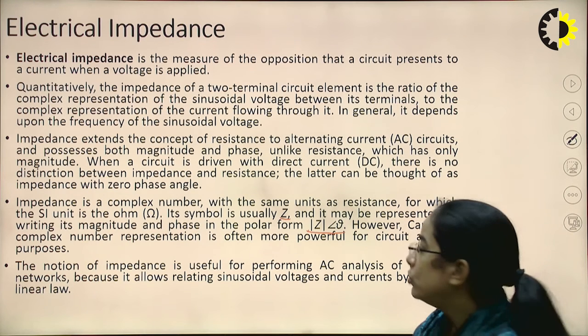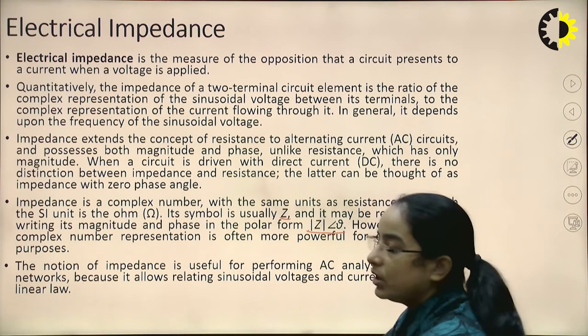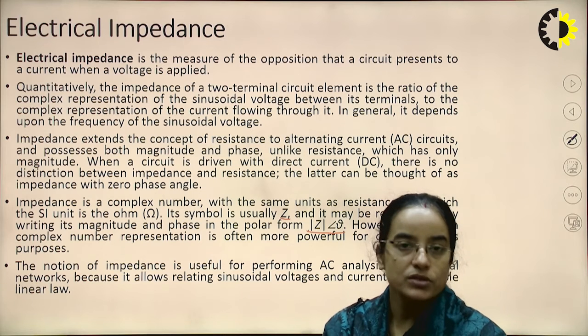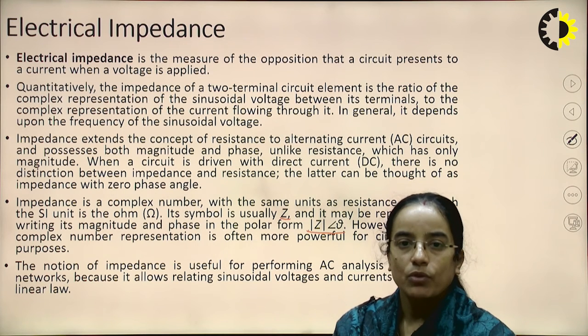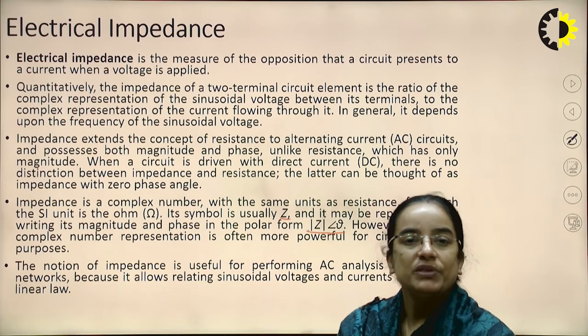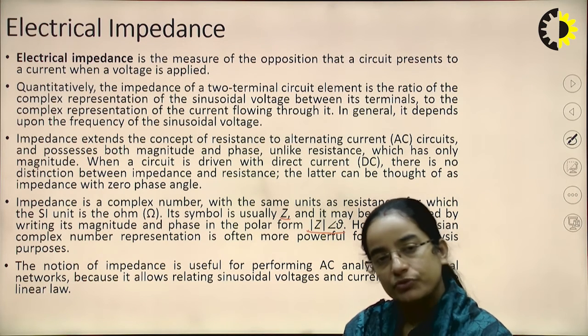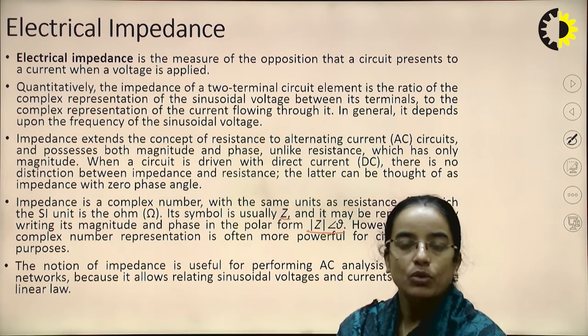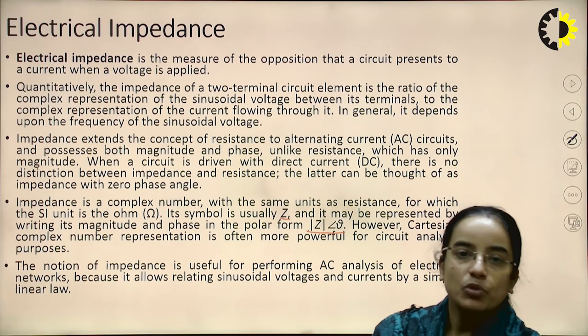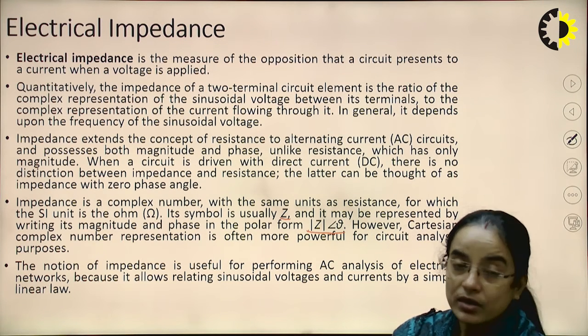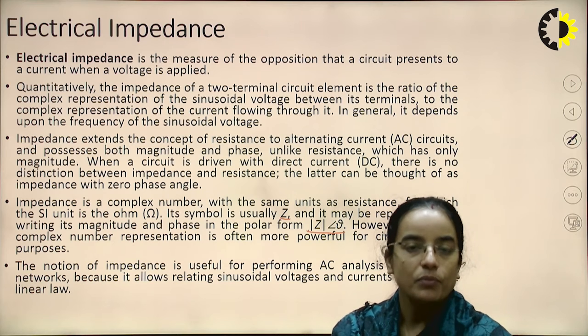If any quantity has magnitude and phase, that means it is a phasor quantity. A phasor may be represented as a complex number, so it can be represented in the polar form as well as in the Cartesian form and rectangular form. Cartesian and rectangular form are both the same.